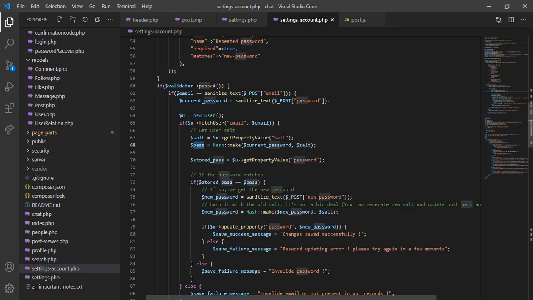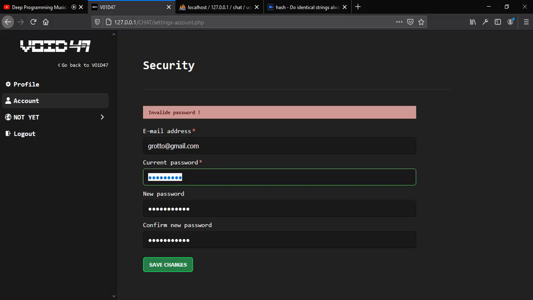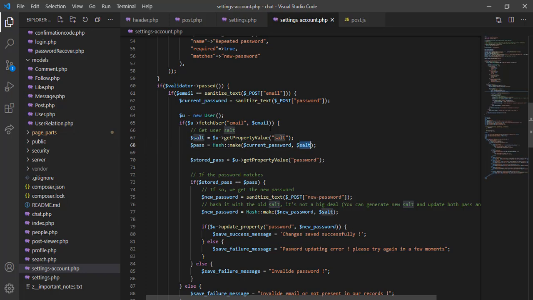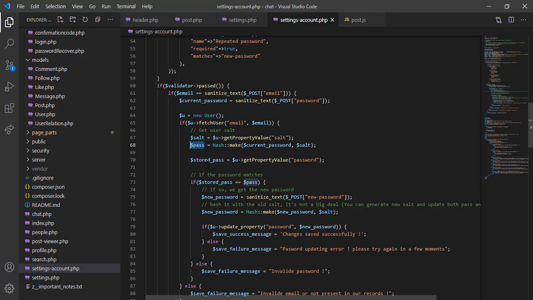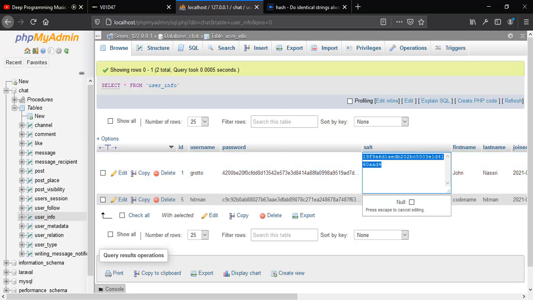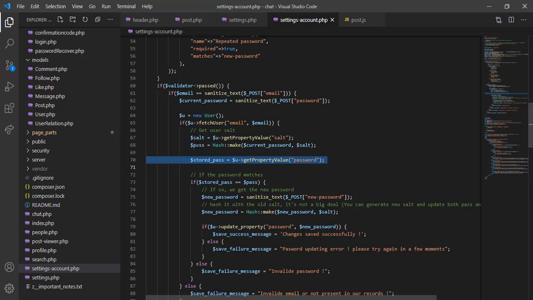Now what we need to do is use the current password that the user provided here and use this salt that is fetched from the database to hash the current password. Now we have this password hashed, and we fetch the stored password from the database, which is this one right here. Now we need to compare these two passwords. So we need to compare this hashed password with the password that exists in our database.